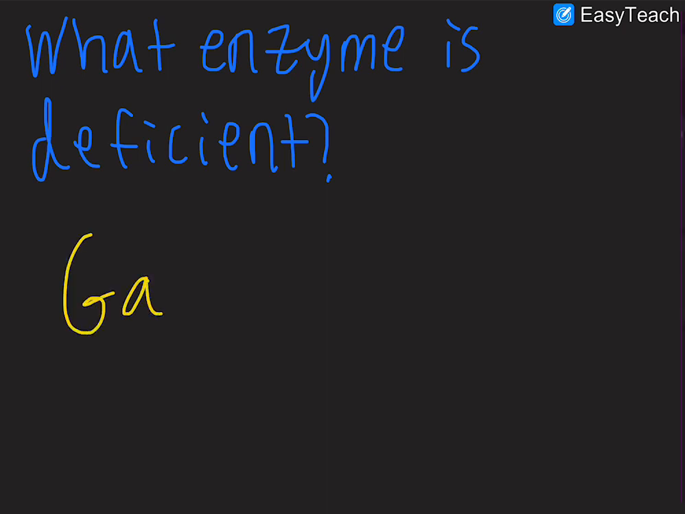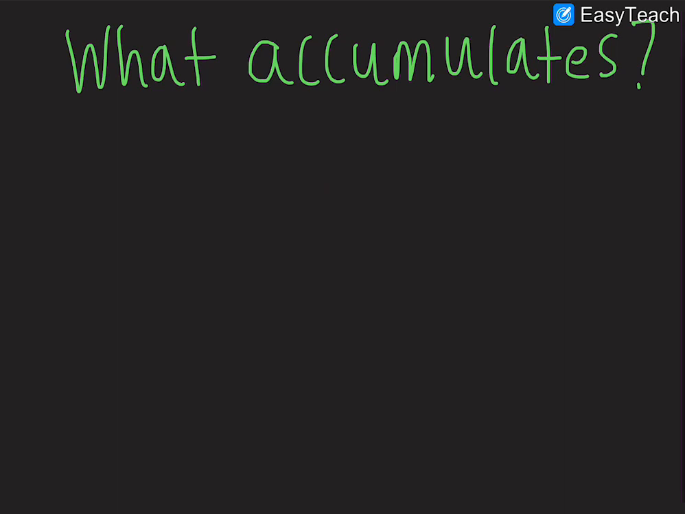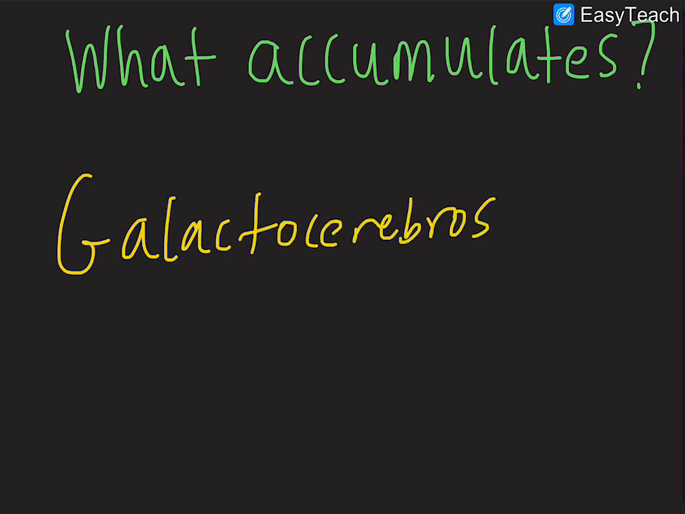The enzyme that's deficient is called galactocerebrosidase. So what lipid accumulates? Galactocerebroside. Sorry, the enzyme that is deficient is galactocerebrosidase, so it only makes sense that the molecule that accumulates is galactocerebrosides. And we need to know one other molecule, which is called psychosine.